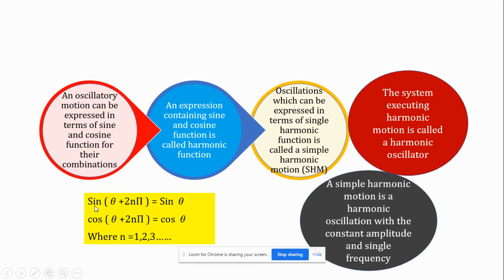This is the expression: sine of theta plus 2n pi is equal to sine theta, and cos of theta plus 2n pi is equal to cos theta, where n is equal to 1, 2, 3. Here I have mentioned that an expression containing sine and cosine is called a harmonic function. So these two functions are harmonic functions. It may be expressed in terms of sine or cosine or the combinations of both.